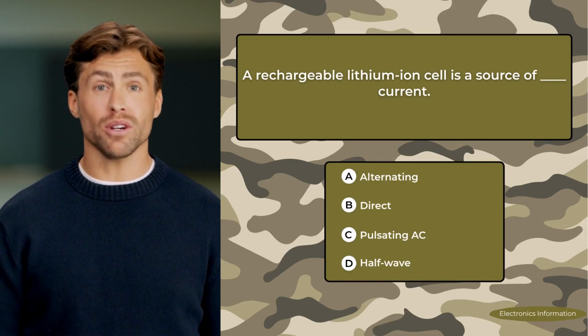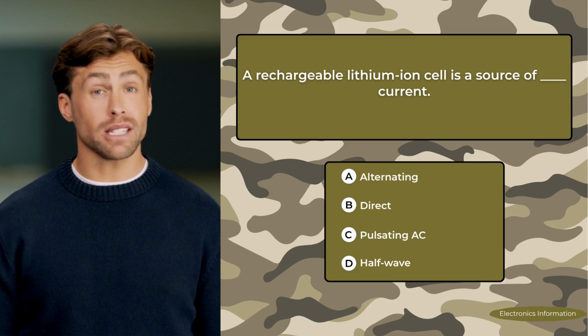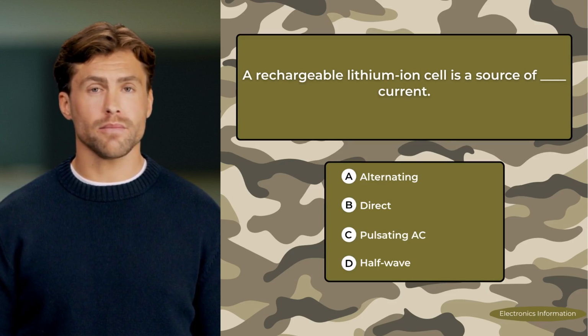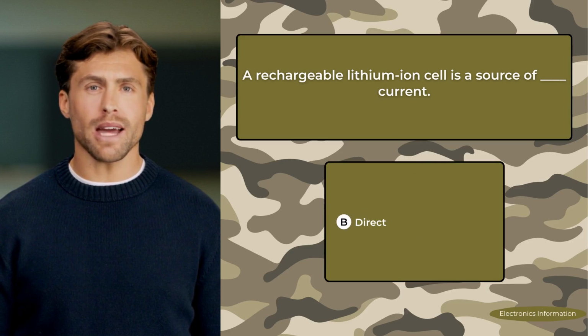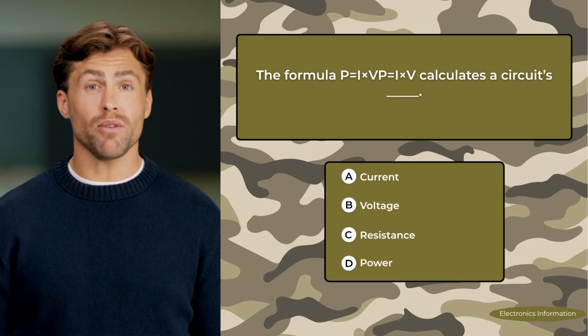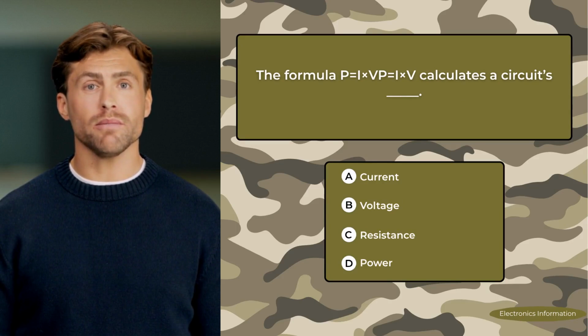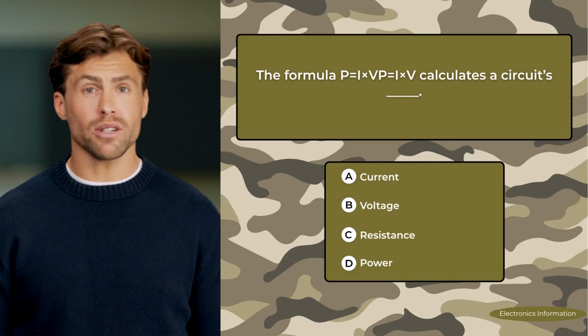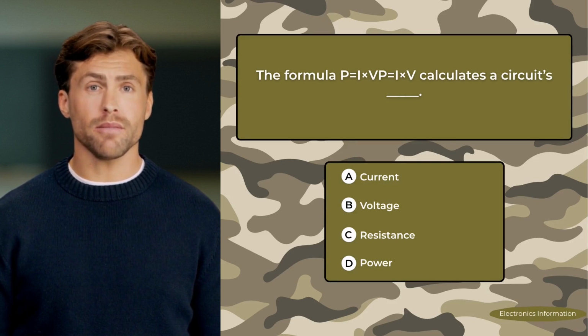A. Alternating. B. Direct. C. Pulsating AC. D. Half wave. Correct answer: direct. The following formula calculates a circuit's blank. A. Current. B. Voltage. C. Resistance. D. Power.